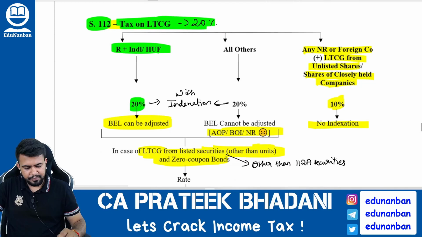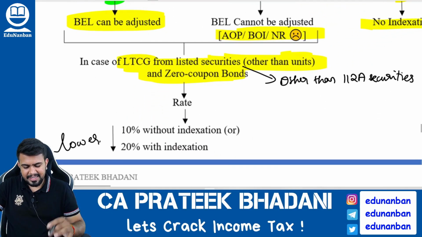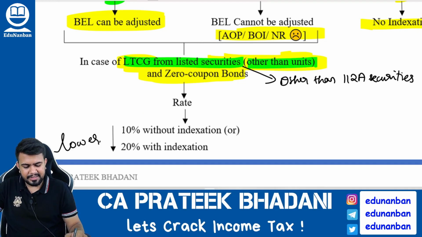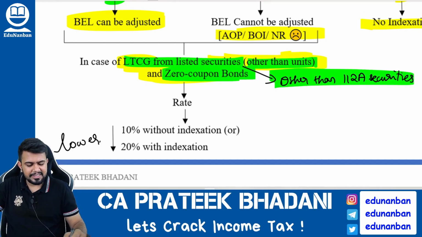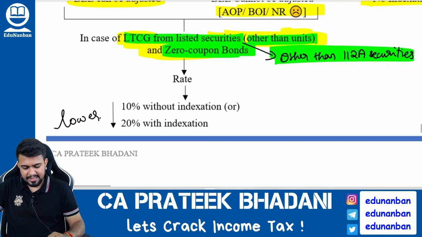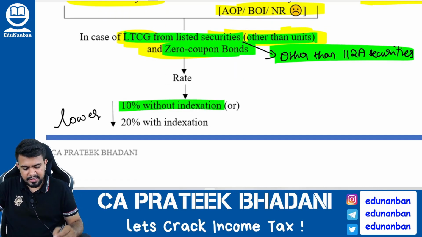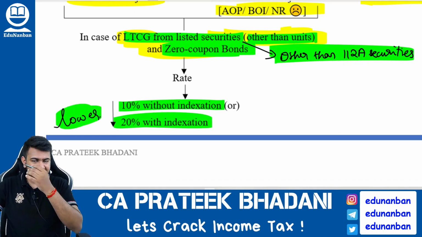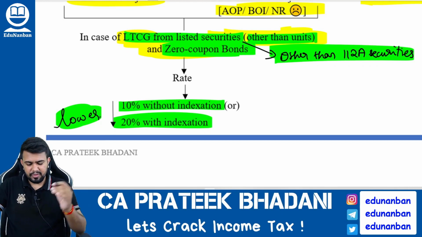You get my point? Next, if there is any long-term capital gain from listed securities other than units and zero coupon bonds, which are not covered in section 112A, in such a case the tax rate will be 10% without indexation or 20% with indexation, whichever is lower.